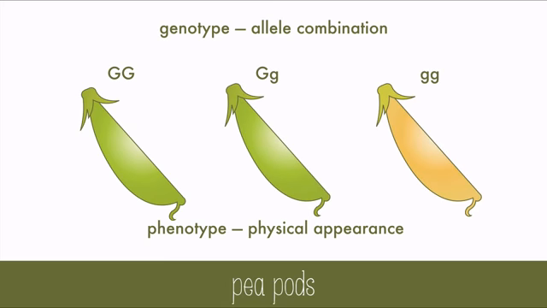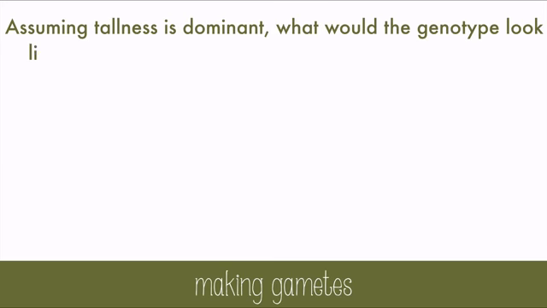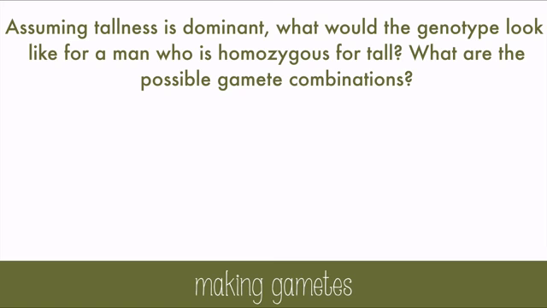Now this is pretty simple, but let's try thinking about this in terms of making gametes. Assuming tallness is dominant, what would the genotype look like for a man who's homozygous for tall? And what are the possible gamete combinations? Now because tall is dominant, this would be a homozygous dominant genotype, two capital letters. Again, you can choose any two letters you like, but I'm going to use T for tall. When gametes form, only half of the DNA is in each cell, so only one allele can go to each of the sperm that are formed. There's only one possible gamete combination in this case, capital T, the tallness gene.